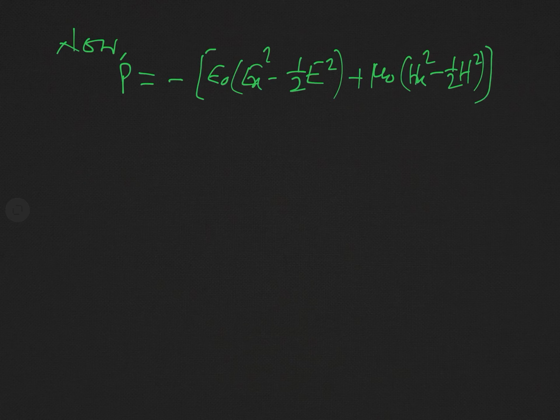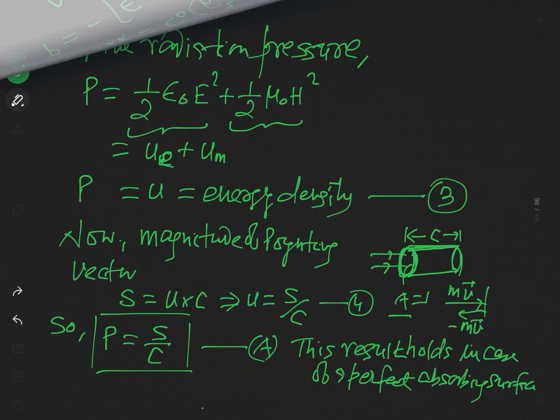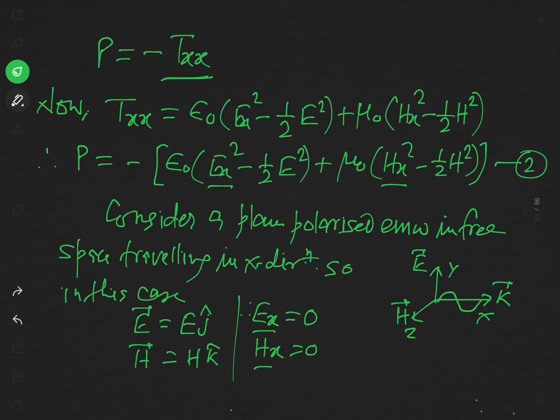This is the general expression. Let us see the previous result for clarity. This is the general result.